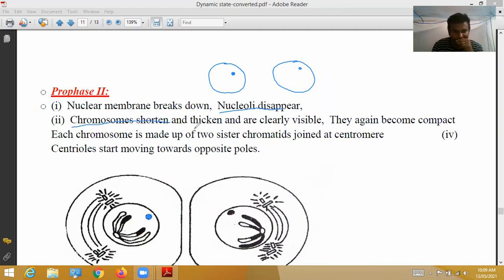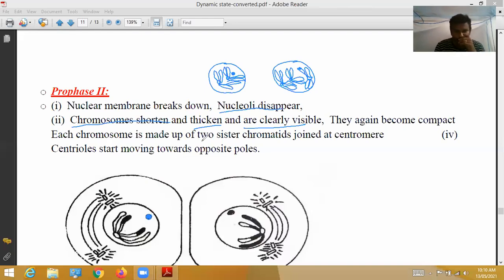Chromosomes shorten and thicken and are clearly visible. Like this, the chromosomes shorten and become thickened. In this picture they have shown only one pair, but many chromosomes are thickened. They again become compact. Compact means coming together.